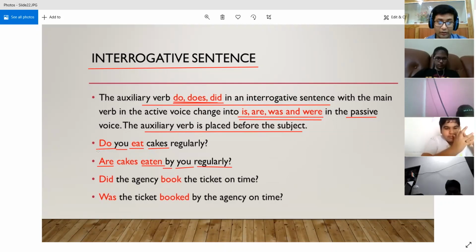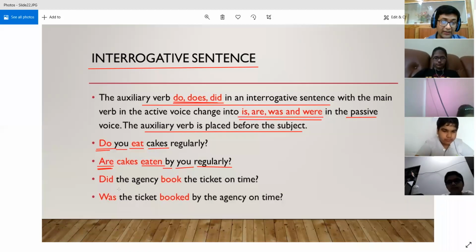You can see that the auxiliary verb do has changed into are. If there was only one cake we were talking about, then it would have been is, right? Because this verb comes according to the subject that we are taking. If the subject is singular, then the verb is also singular. If the subject is plural, then the verb is also plural in nature.